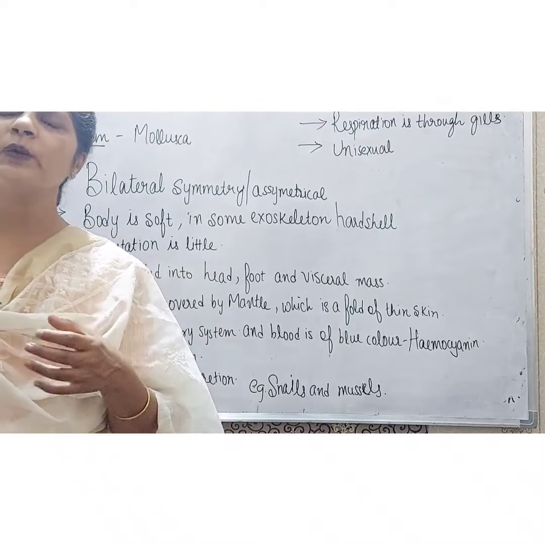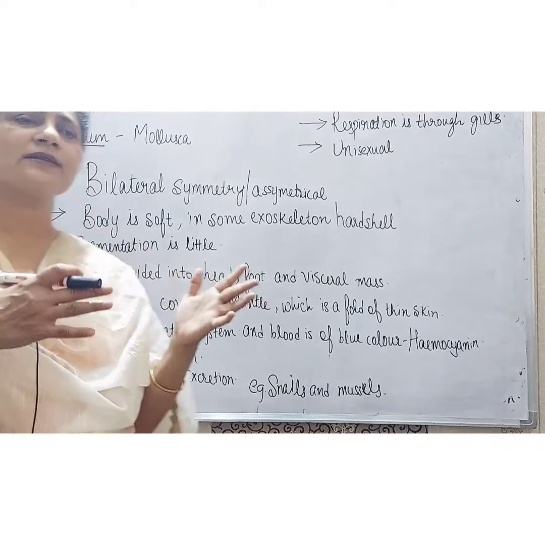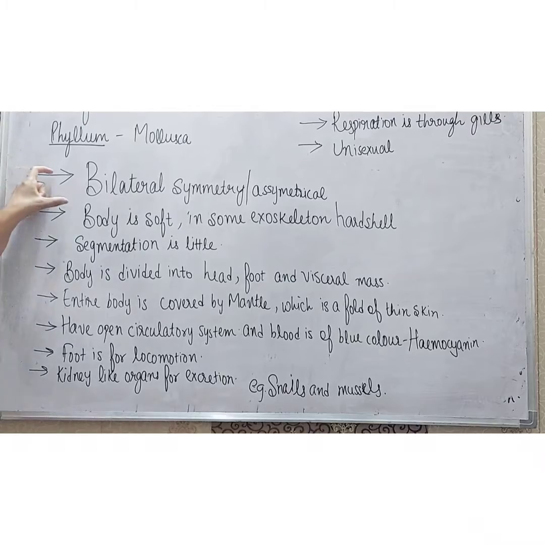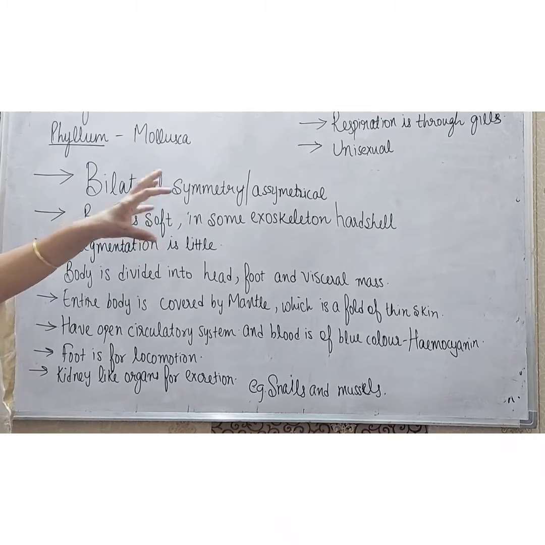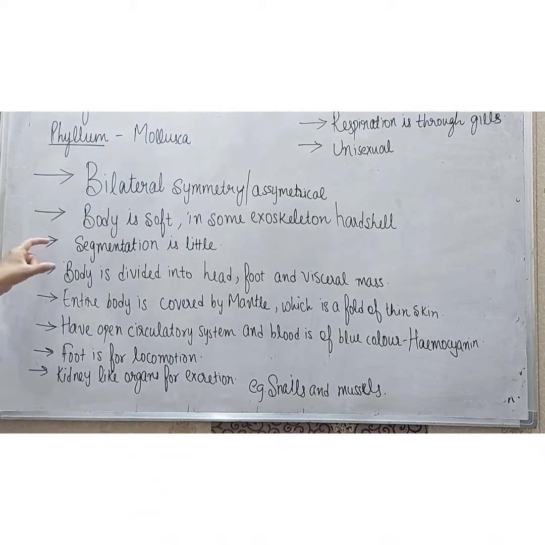Now we will have a quick look at the features of the animals belonging to Mollusca. First, they have bilateral symmetry, or some of them are asymmetrical. They cannot be divided into two equal halves. Their body is soft, but in some cases an exoskeleton hard shell is present.